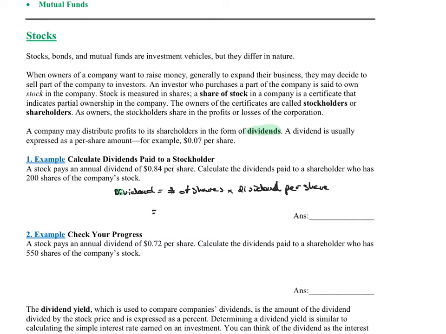The number of shares they own is 200 shares. The dividend per share is 84 cents. So 200 times 84 cents, put that into your calculator, I'm getting $168. So this person would receive a $168 check for the dividends for the year.